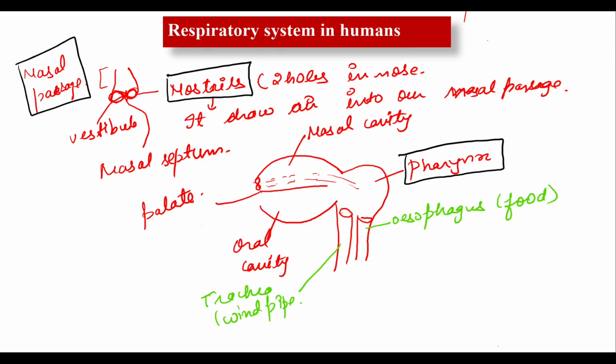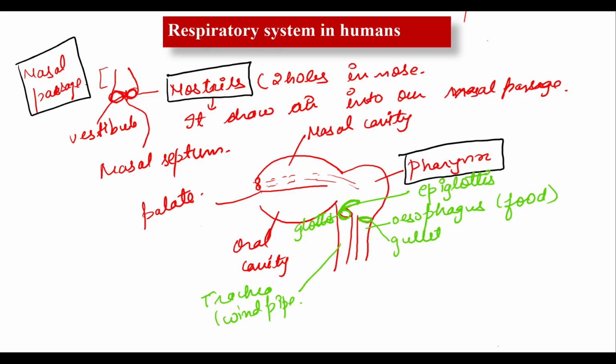Both of these open into the pharynx. The opening of the esophagus is known as the gullet, while the opening of the trachea is known as the glottis. This glottis is covered with a flap-like structure known as the epiglottis.